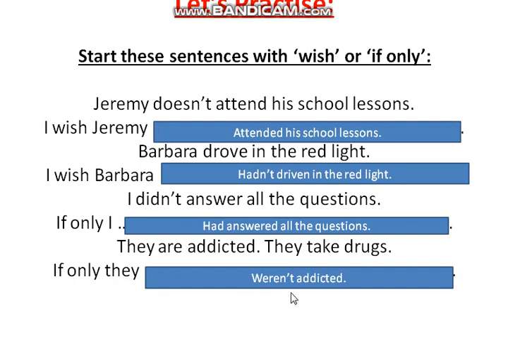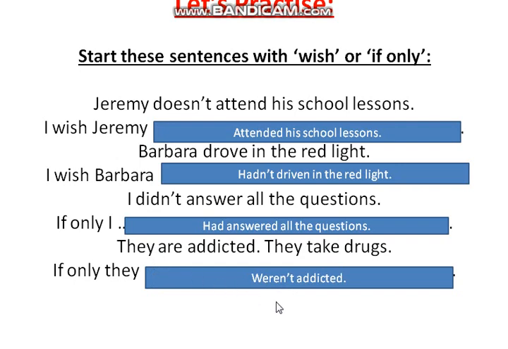So we repeat again. Jeremy doesn't attend. It became I wish he attended. Simple past, negative, positive. Barbara drove. Simple past. It became I wish Barbara hadn't driven. So simple past became past perfect. I didn't answer. If only I had answered. So simple past became past perfect. Negative became positive. And the last, they are. So present simple became past simple, were, and in the negative form, weren't.